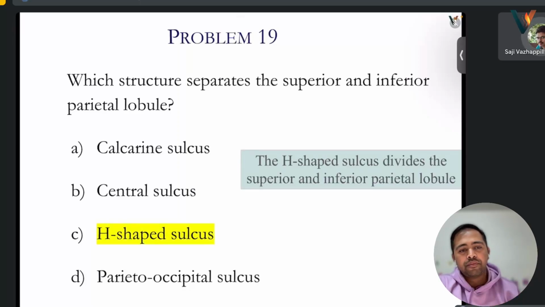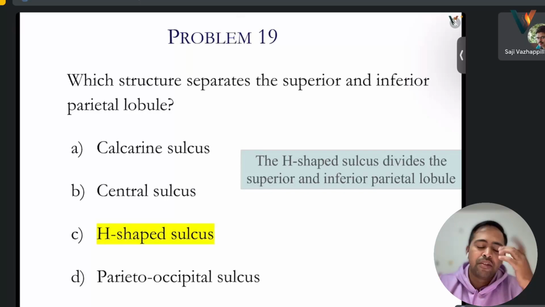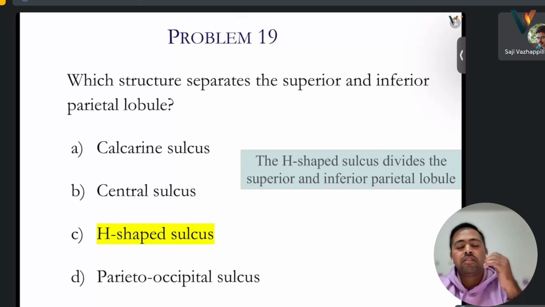Oh, it is inside the parietal lobe. Yeah, in the parietal lobe, the same sulcus is separating the upper and lower part of the lobe. Whenever we are saying superior and inferior, it is more about what sir said at the beginning.